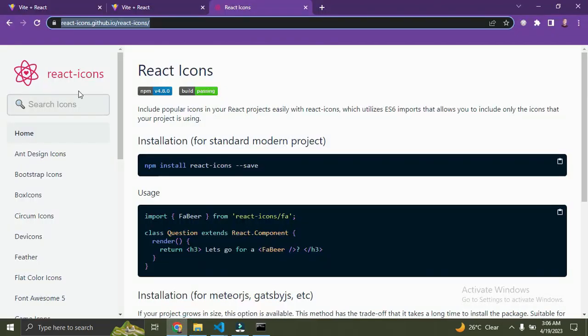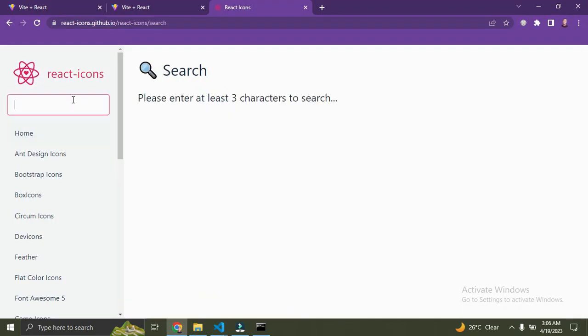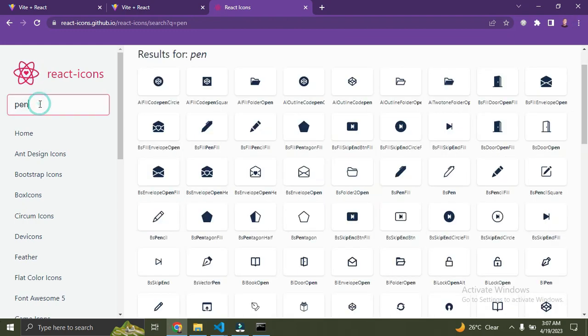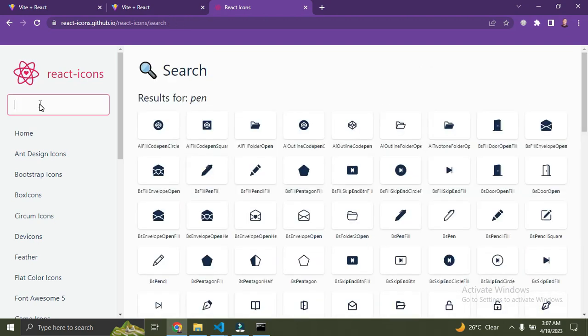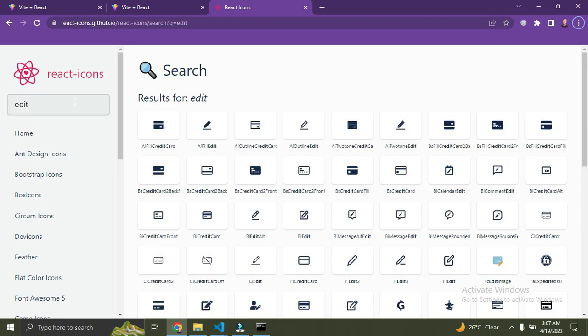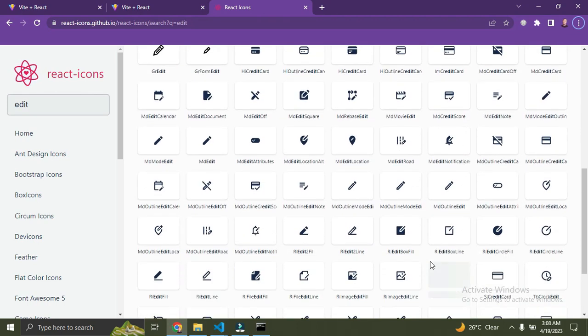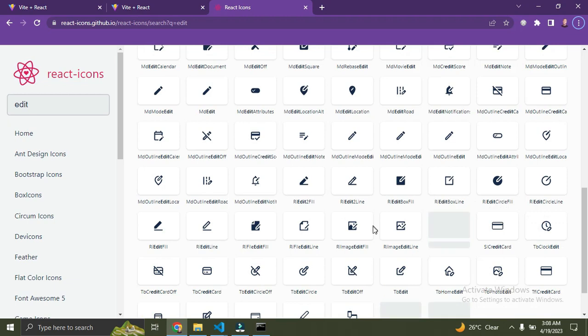We just need some of these icons. So just click over here on the search at the top left, and search for pen. Okay, enter. Let's just search for edit or edit pen. I can't find the kind of pen I'm looking for. Edit. Please don't waste time. Okay, let's see if we find one. Okay, I'll go with this one.